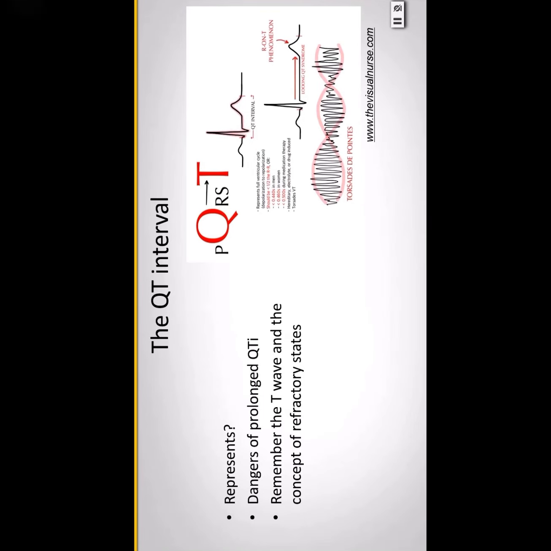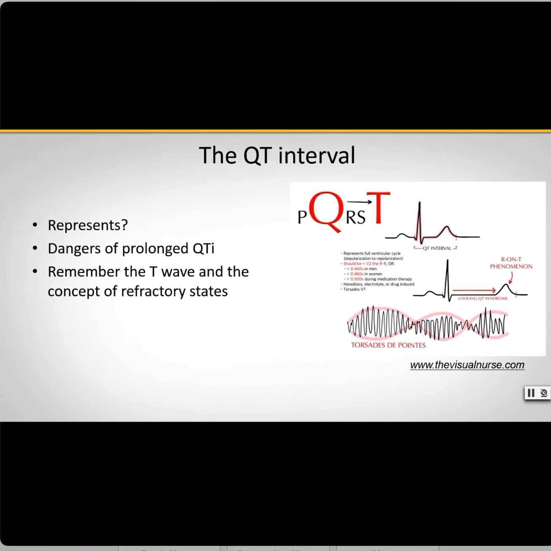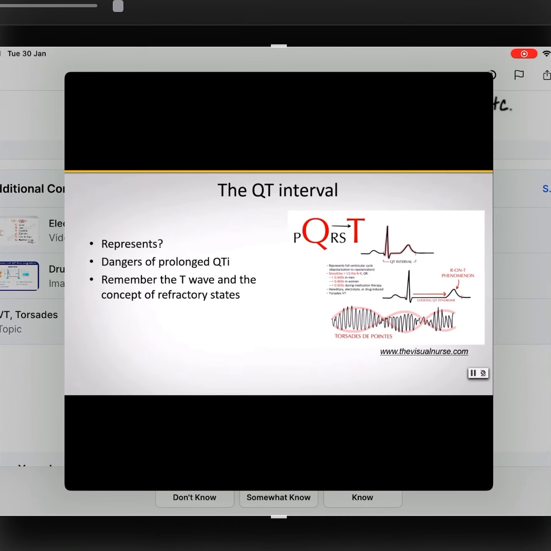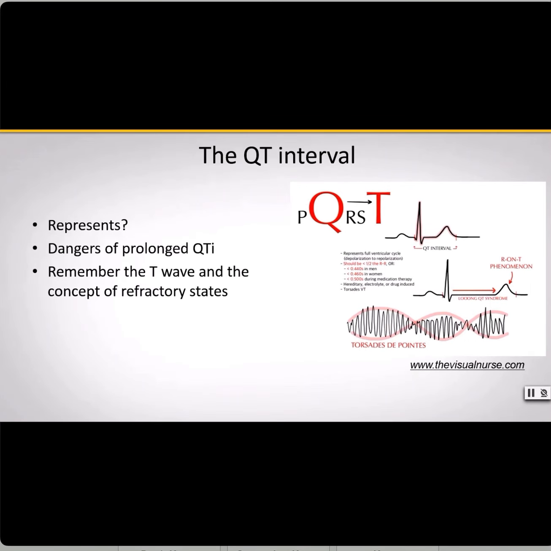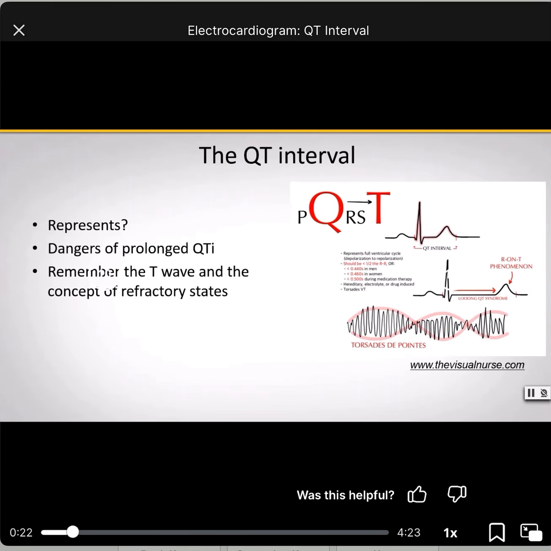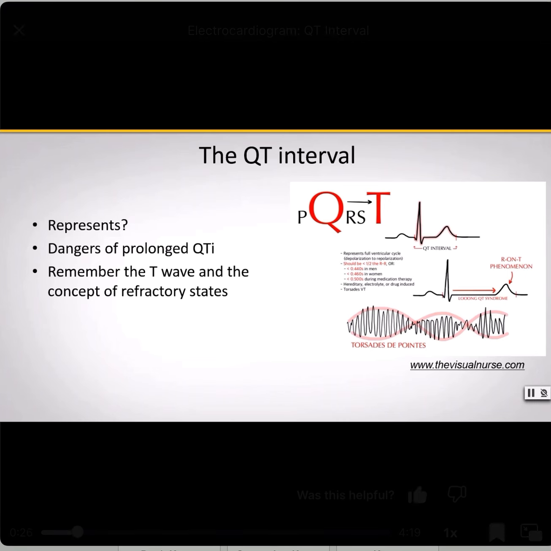This is the QT interval here. So the QT interval represents a single ventricular cycle of contraction and relaxation. So one cycle of this. If you recall from the previous letters of the cardiac cycle in which each one of these represent that we've already discussed, this tells us exactly what the QT interval is describing, right?